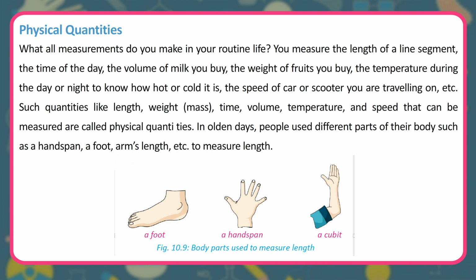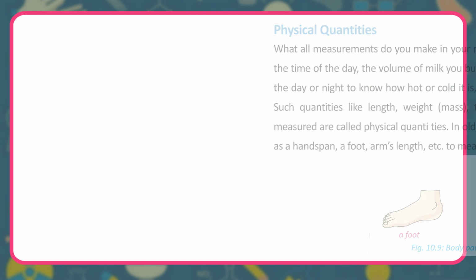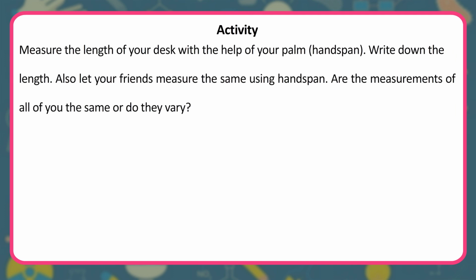In olden days, people used different parts of their body such as a handspan, a foot, arm's length, etc. to measure length. A foot, a handspan, a cubit. Activity. Measure the length of your desk with the help of your palm, handspan. Write down the length. Also let your friends measure the same using handspan. Are the measurements of all of you the same or do they vary?